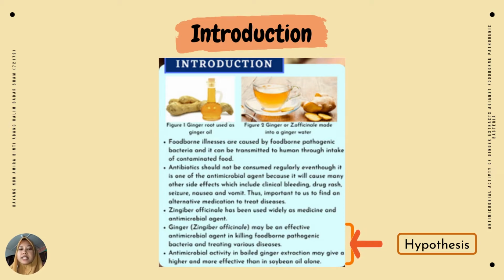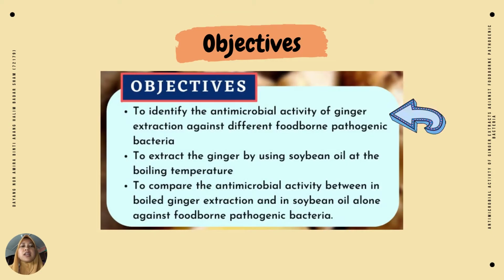There are two hypotheses of my mock research. Firstly, ginger may be an effective antimicrobial agent in killing foodborne pathogenic bacteria and treating various foodborne illnesses. In addition, antimicrobial activity in boiled ginger extraction may be higher and more effective than in soybean oil alone.